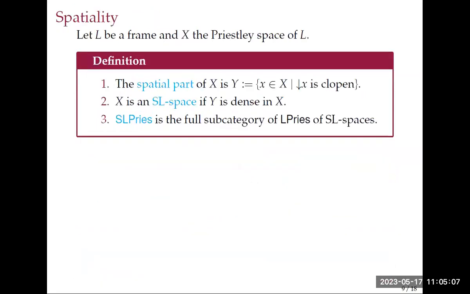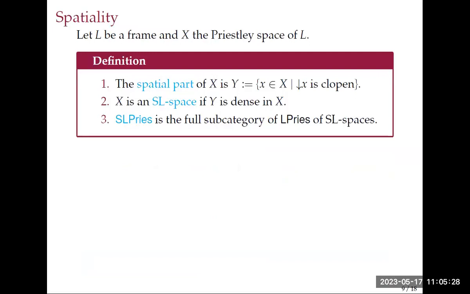So one of the first things I want to mention is how spatiality occurs in these Priestley spaces. If you look at a frame L and let X be its dual, then we define the subset, the spatial part, which I will denote by Y. It's all the elements in the space whose downset is clopen.